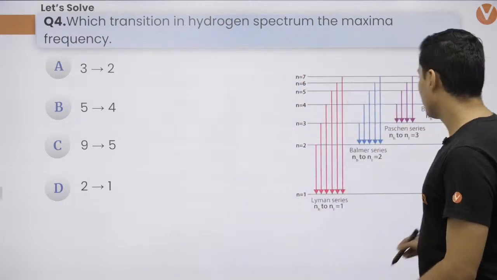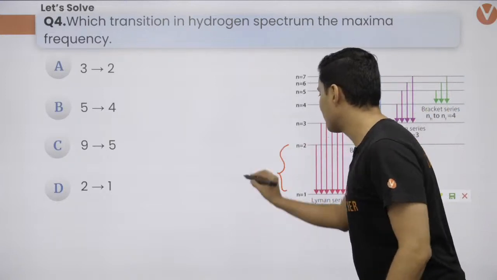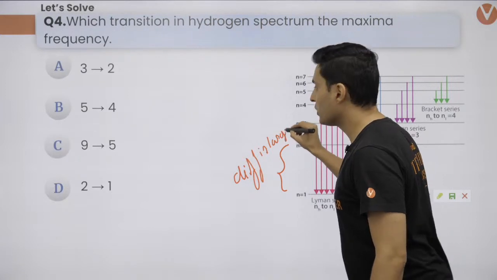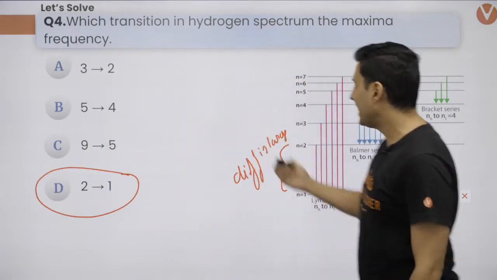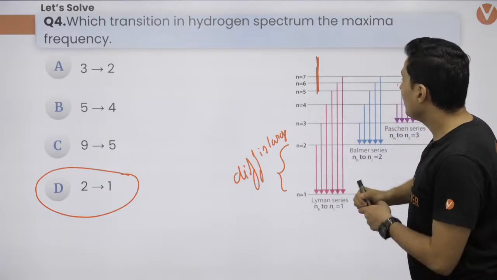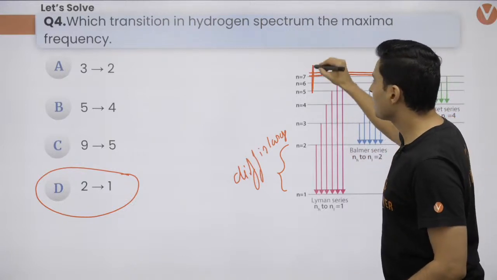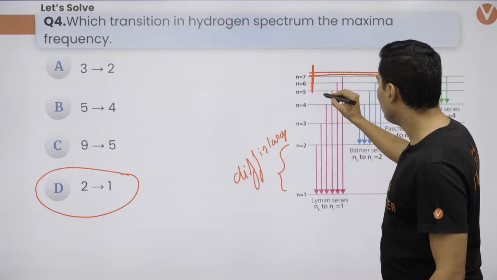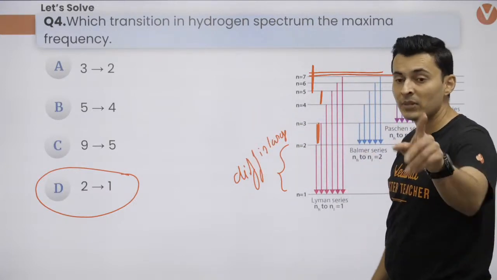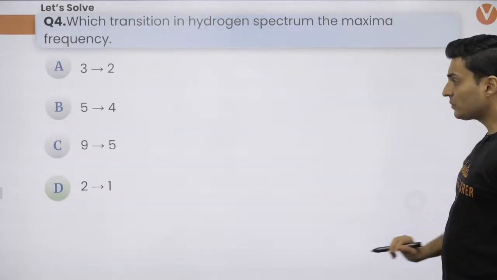But the idea is, if you remember the energy level diagram, this difference is huge, very large, if you see 2 to 1. 9 to 5 is somewhere here. Understand, the spacing between the lines is very, very small over here, so 9 to 5 is not going to be a huge number. Even 5 to 4 is not going to be a huge energy, and even 3 to 2 will not be a huge energy. The energy will be highest from 2 to 1. So the correct answer for that will be 2 to 1.